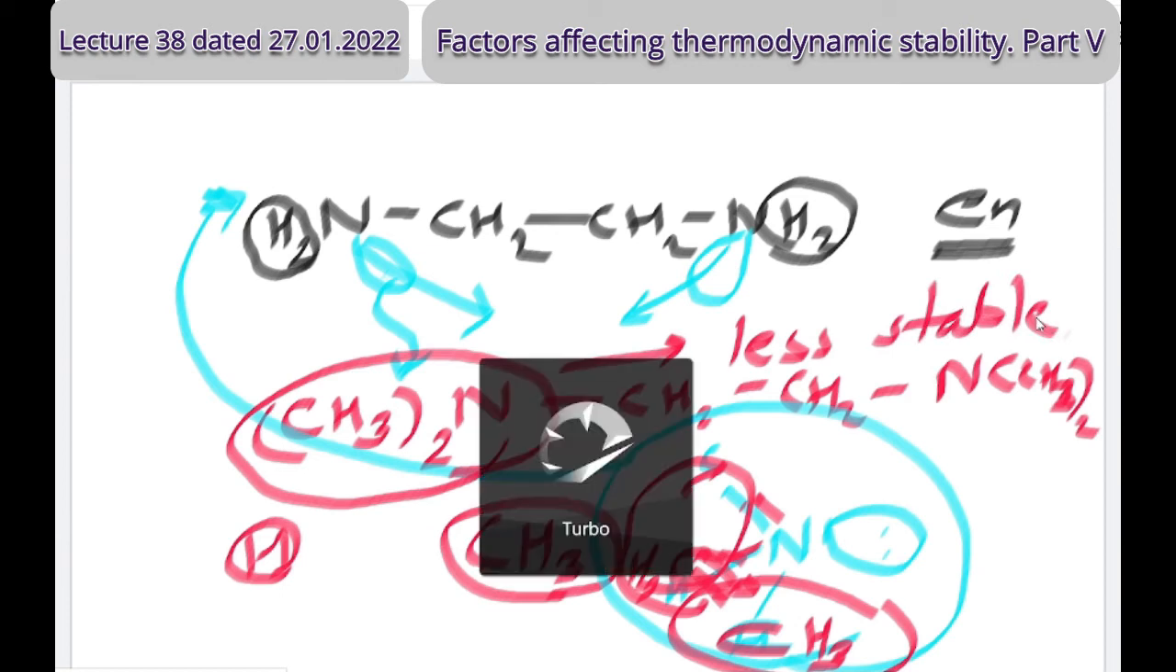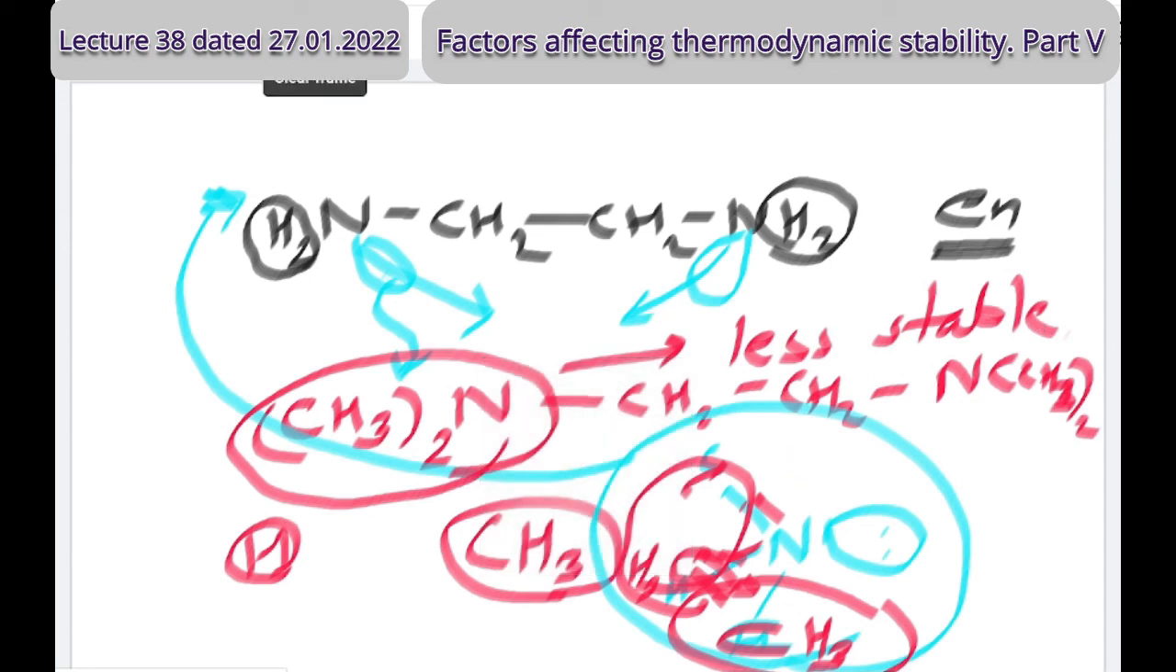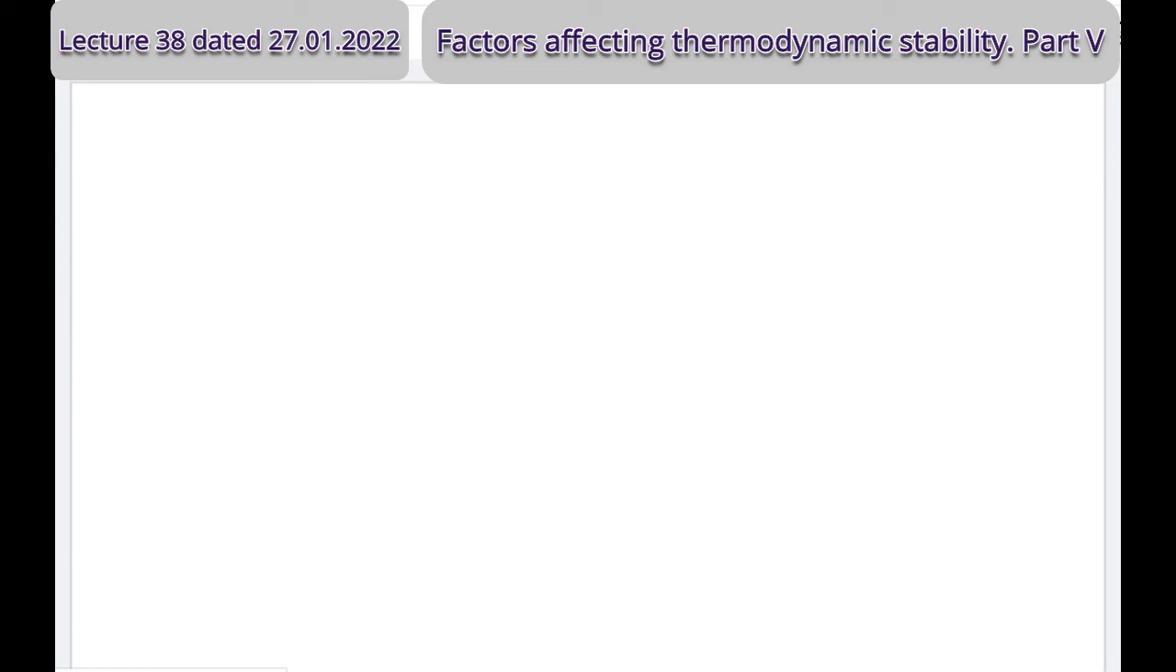Now, if you go to the book, you will find further different examples, but I only wanted to highlight that because of steric hindrance, steric factor, steric effect, the stability of the complex will decrease, will be less. The next point is forced configuration.